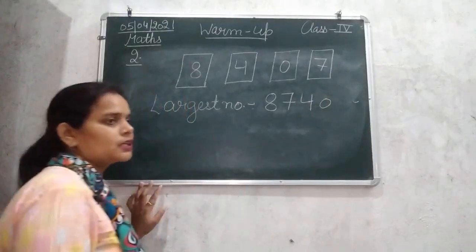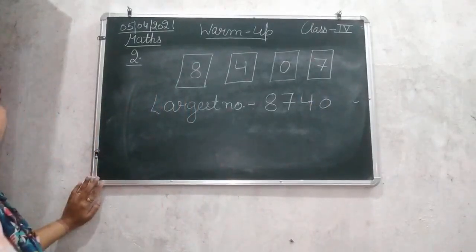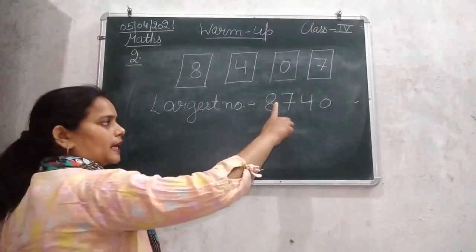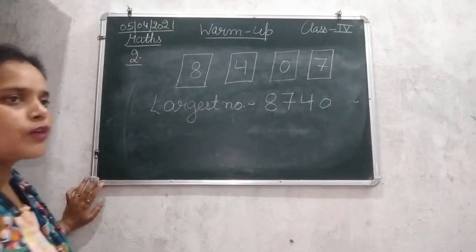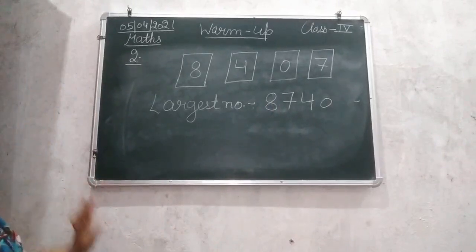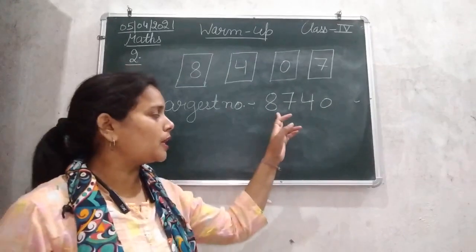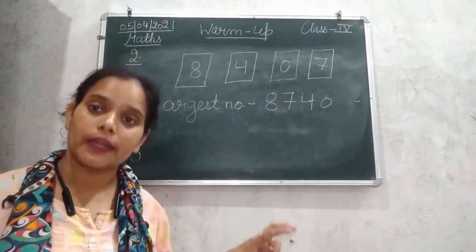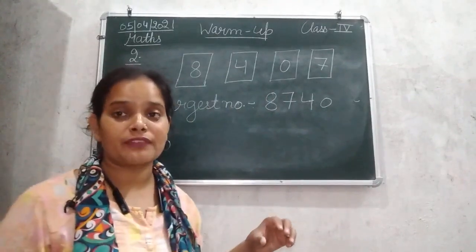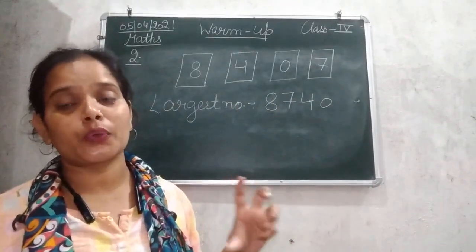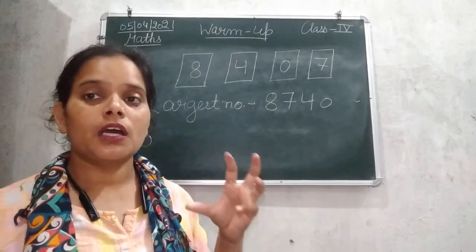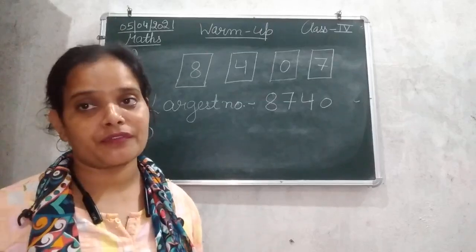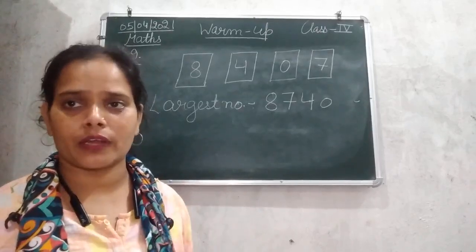So the largest number we formed by using these 4 cards, that is 8, 4, 0, 7, is 8740. So as you can observe, we have arranged all these given numbers in the descending order. We write them from biggest to smallest, so this is how you can easily make a largest number using a group of numbers, whether it's of 2, 3, 4 and 5 or whatever it is.